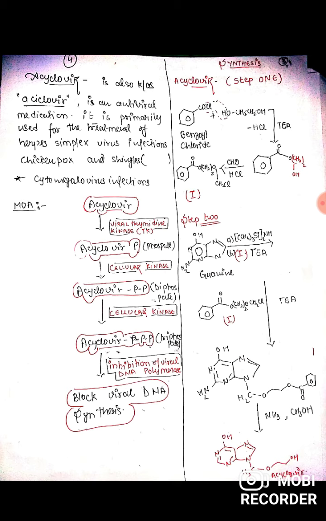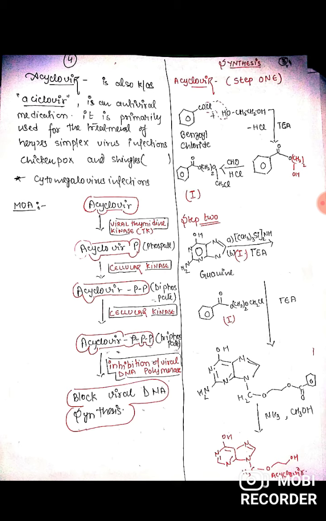In the presence of viral thymidine kinase, acyclovir is converted to acyclovir monophosphate. In the presence of cellular kinase, it is converted into acyclovir diphosphate. After that, also in the presence of cellular kinase, it is converted into acyclovir triphosphate. So acyclovir triphosphate inhibits the viral DNA polymerase by blocking the synthesis of DNA.